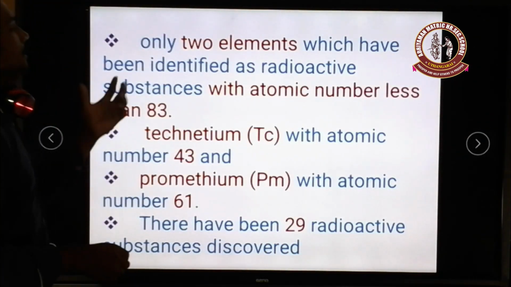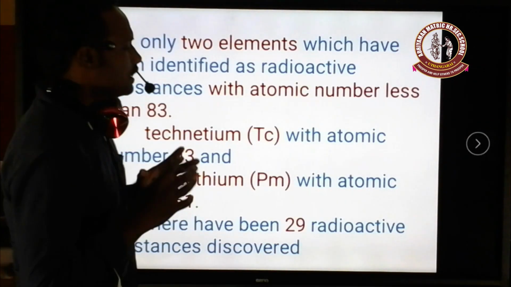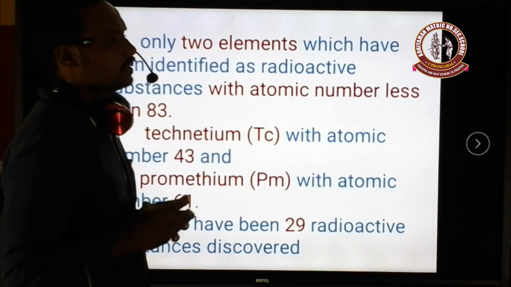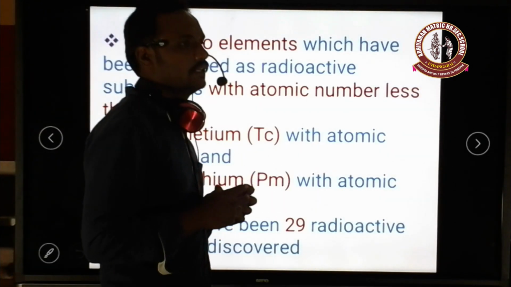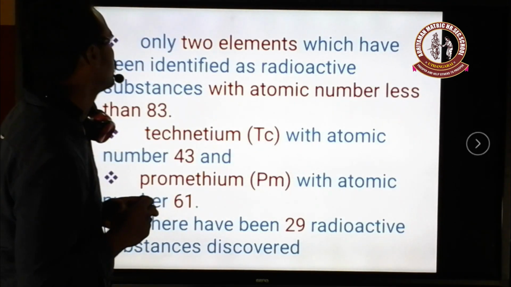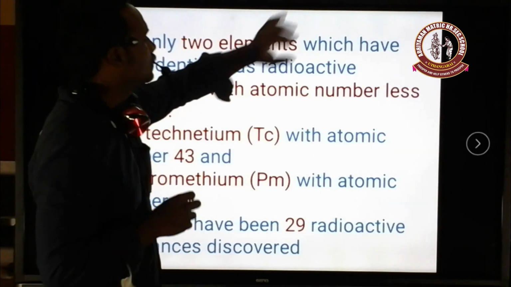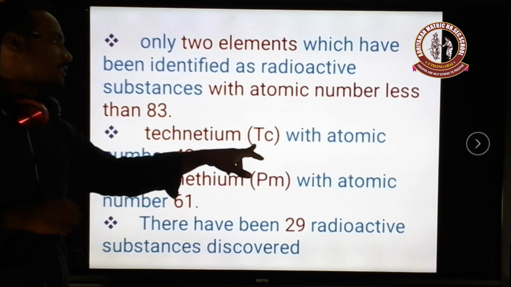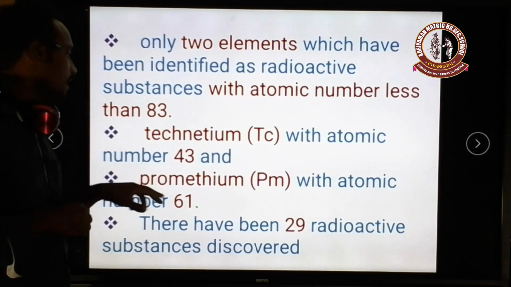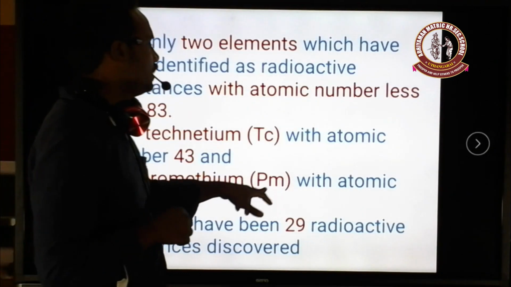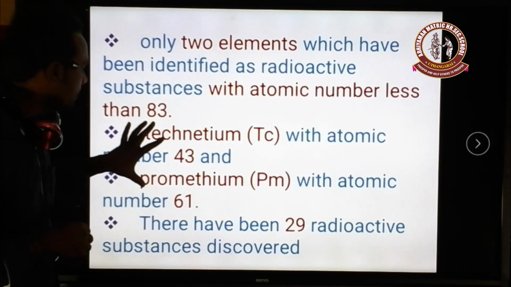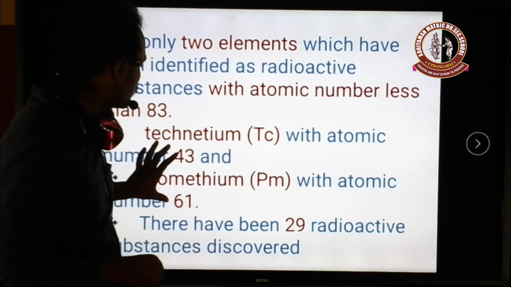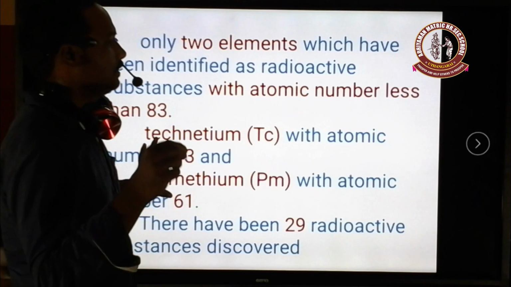Next, in some cases, some elements with atomic number less than 83 are also capable of emitting natural radioactivity. In these special cases there are only two elements that obey this. What are the two elements? They are technetium, symbol Tc, with atomic number 43, and promethium, symbol Pm, with atomic number 61. These two elements also emit natural radioactivity, but they have atomic number less than 83.